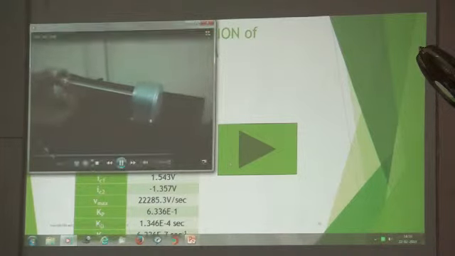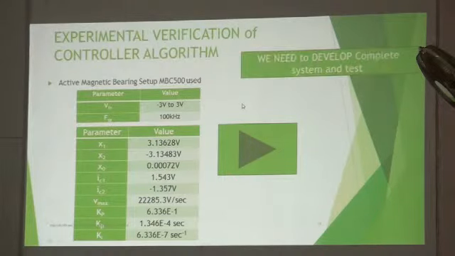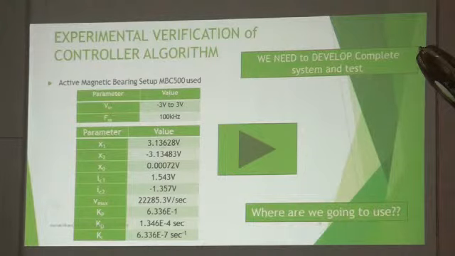So I think I can switch off this. Okay, so we say that we need to develop a system. We have done permanent magnet separately, electromagnet separately, and control separately. But still we have to put them together and fabricate an overall proper system.